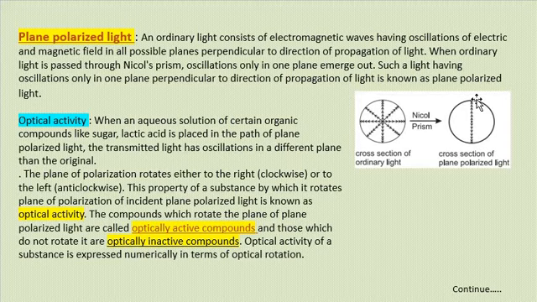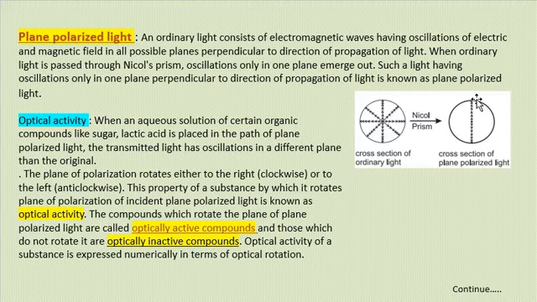This property of a substance by which it rotates the plane of polarization of incident plane polarized light is called optical activity, and the compounds which rotate the plane polarized light are called optically active compounds, and those compounds which do not give any rotation to the light are optically inactive compounds.